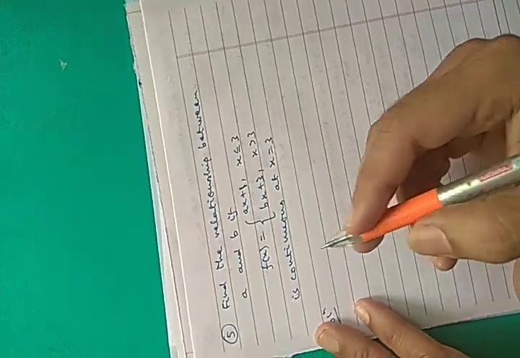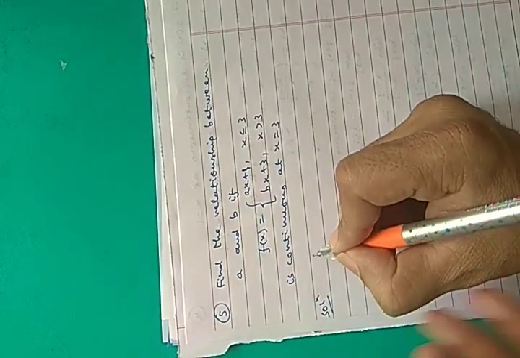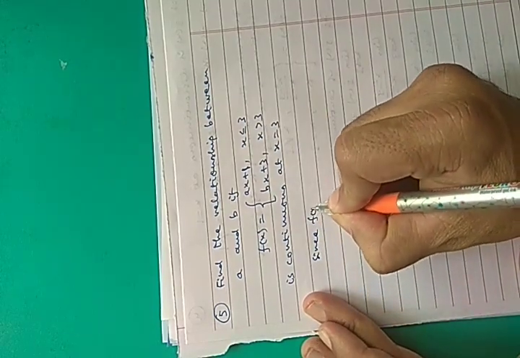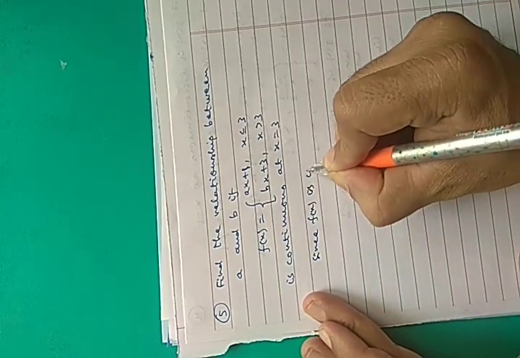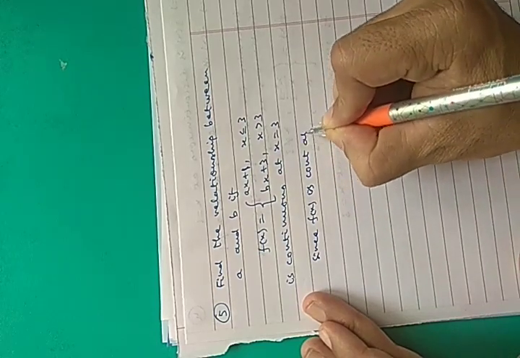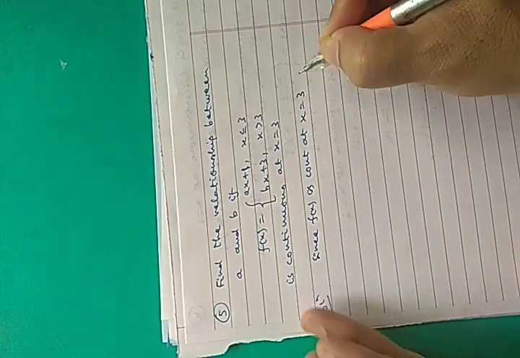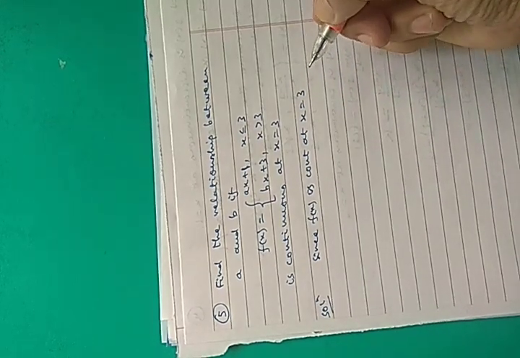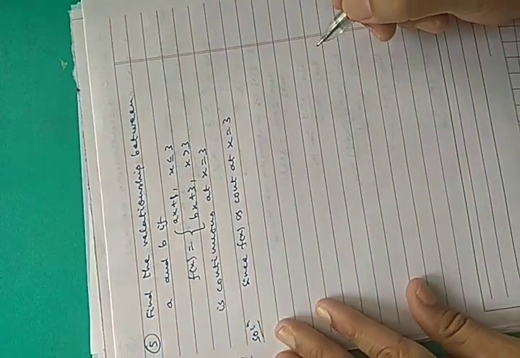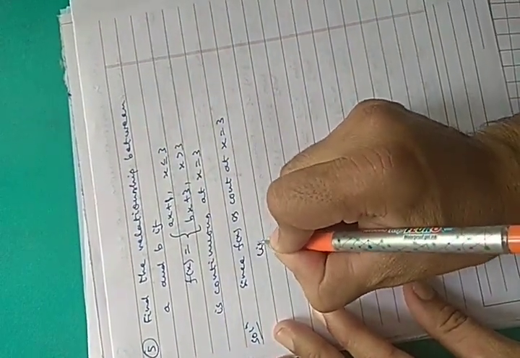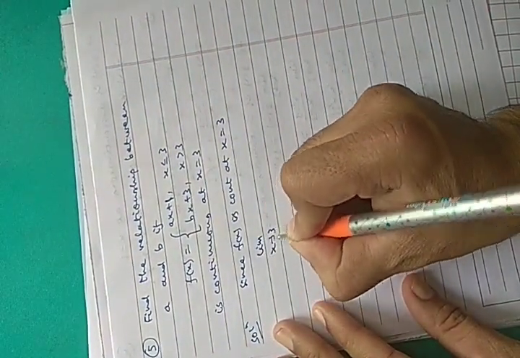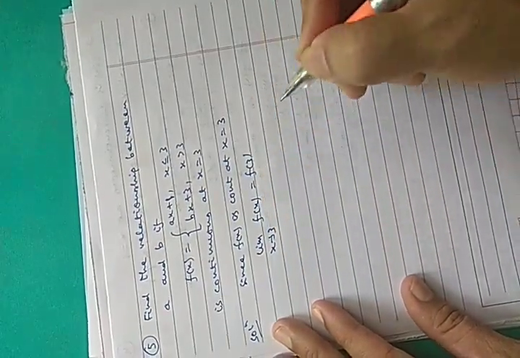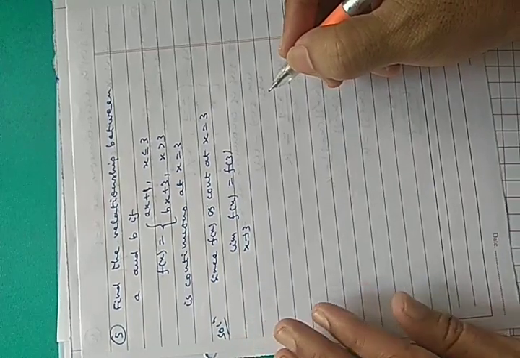It means, since f(x) is continuous at x equals to 3, limit x approaches to 3, f(x) equals to f(3).